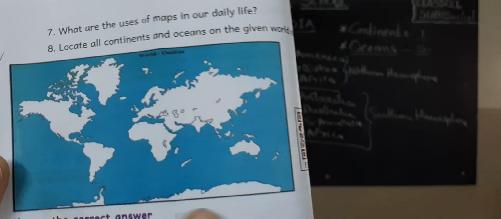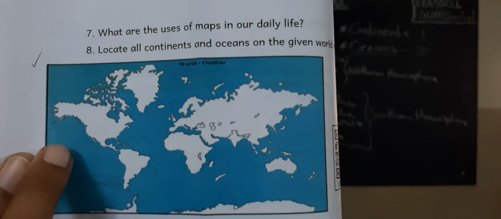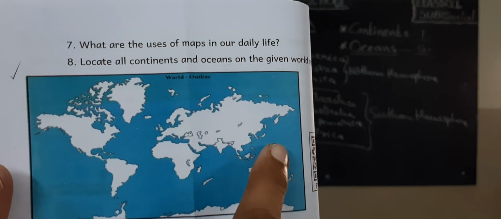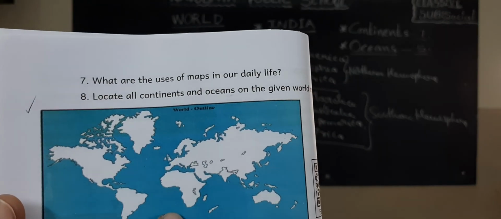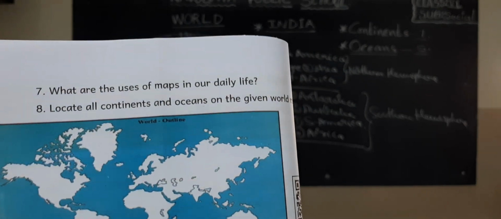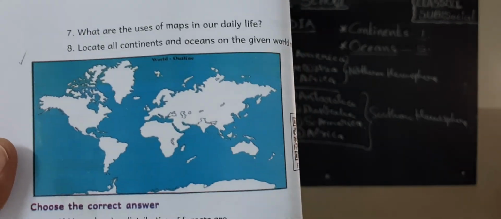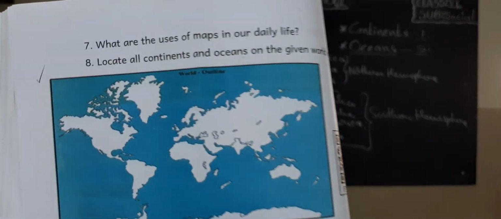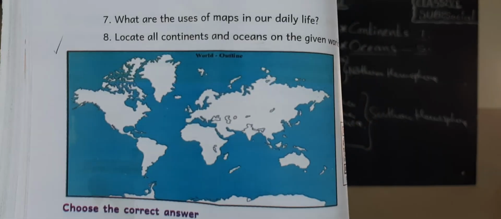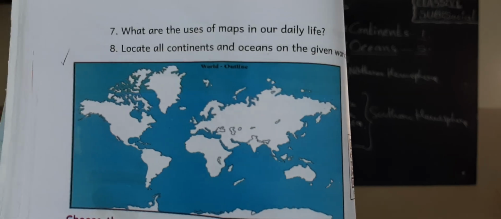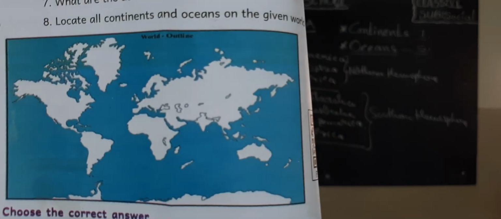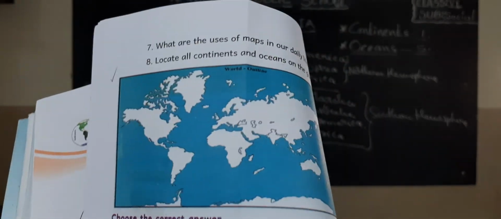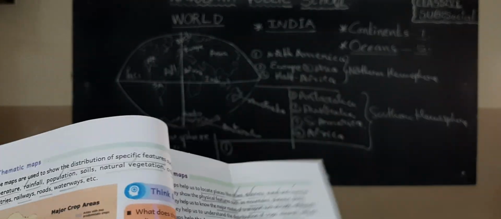Okay children, now what are the oceans? This area is the Pacific Ocean, children. This is the Atlantic Ocean. This is the Indian Ocean. This is the Antarctic Ocean, Arctic Ocean, children. So that is the world map. In that world map, the northern hemisphere, southern hemisphere, western hemisphere, eastern hemisphere, what continents are located, what the oceans are, we discussed in this lesson, children.